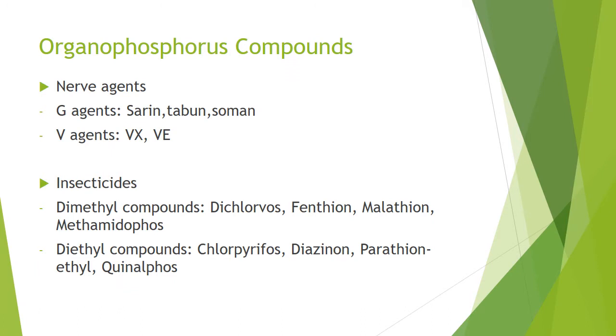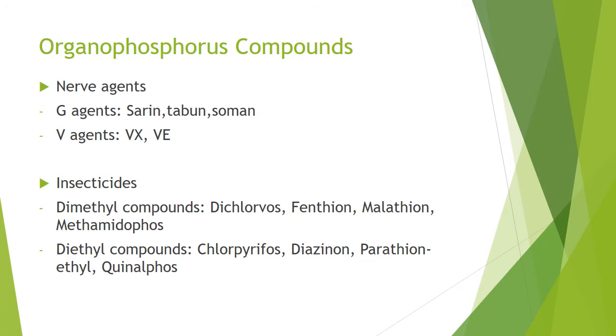So the compounds can be nerve agents used in war, the G agents like sarin, tabun, and soman, which saw widespread use during the Second World War, the V agents like VX and VE, and also insecticides. The insecticides can be dimethyl compounds, dichlorvos, fenthion, malathion, methamidophos, diethyl compounds, chlorpyrifos, diazinon, parathion, and quinalphos.